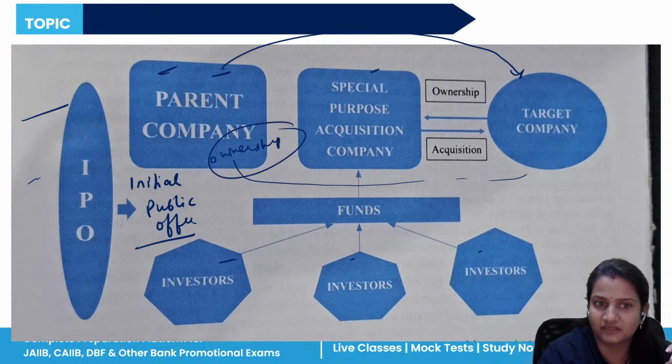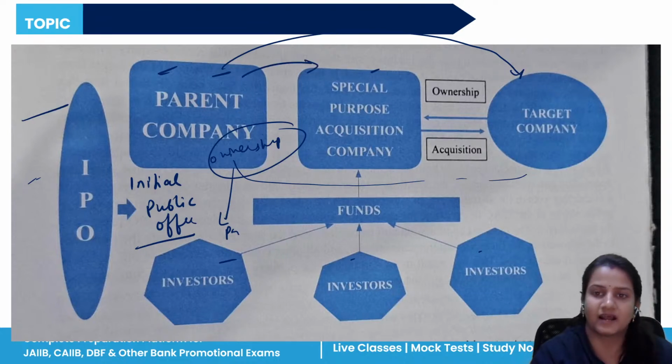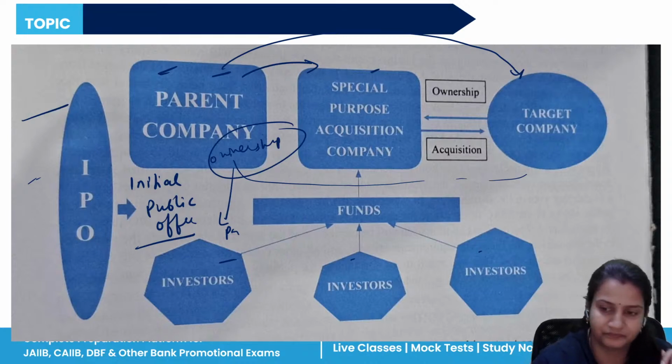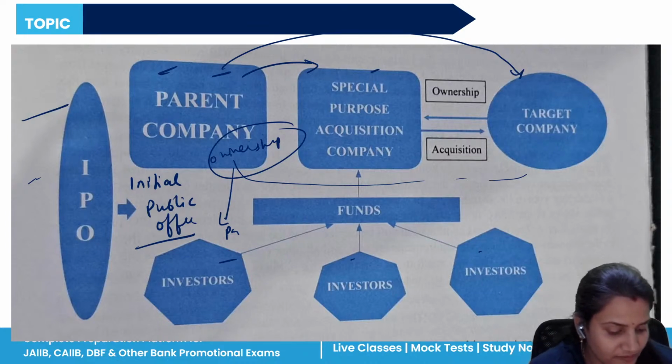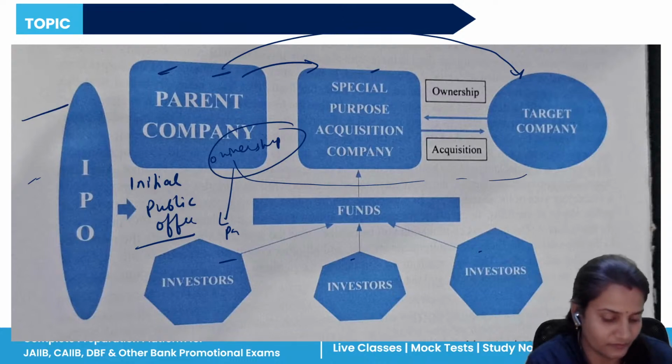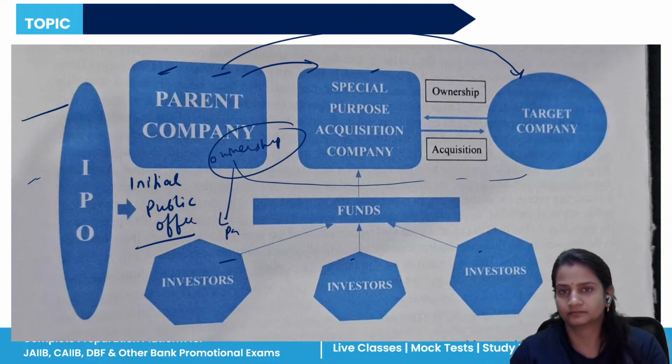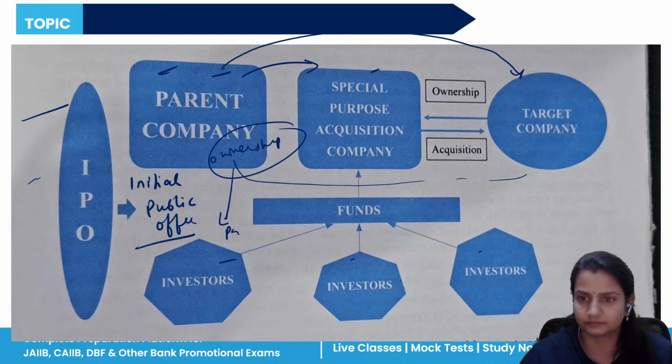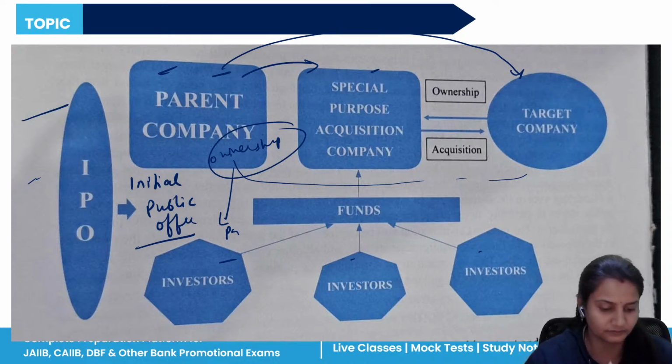Once this ownership has been transferred, the parent company will pay back the investors. They will pay the money to investors and to the management of the SPAC, and after that the SPAC is done. Any doubt to anyone? If you have any doubt, please ask me, or else I will move forward. So this is the process of how these companies are created and established, and once their purpose has been served, these companies get wound up.